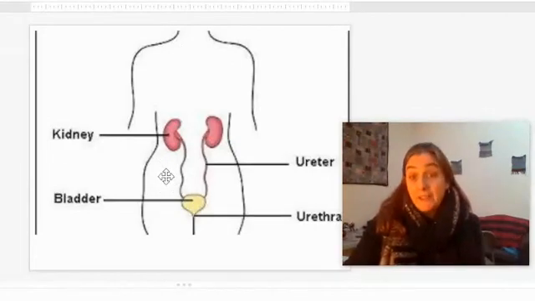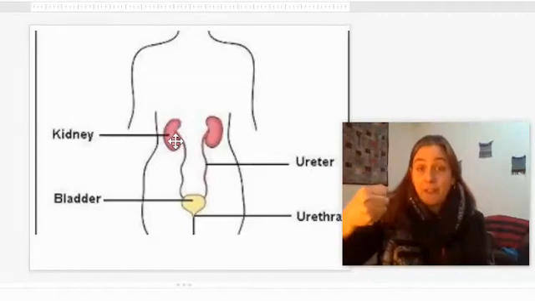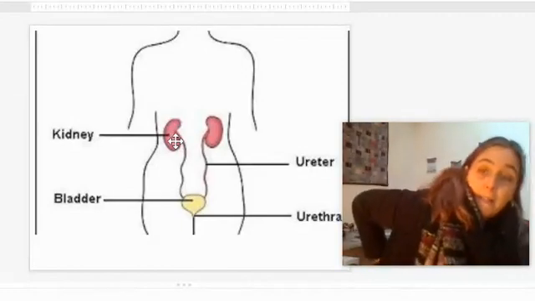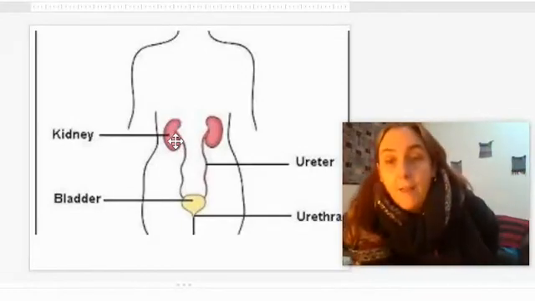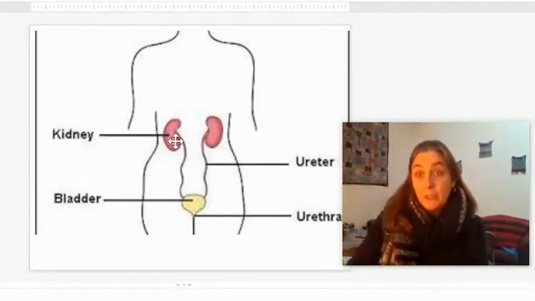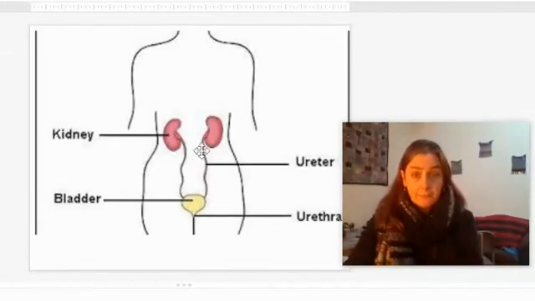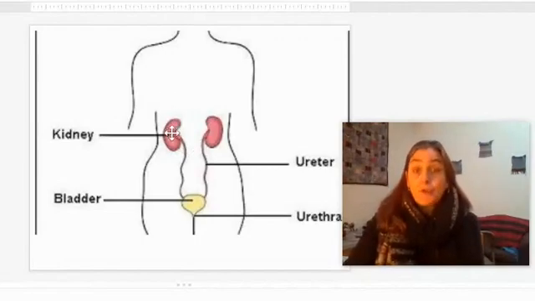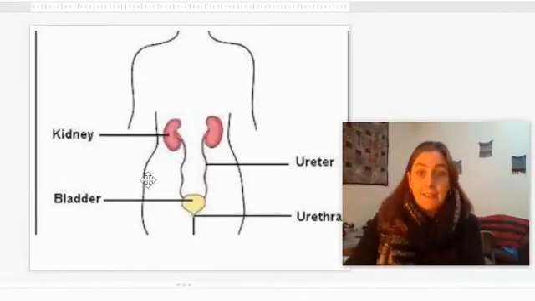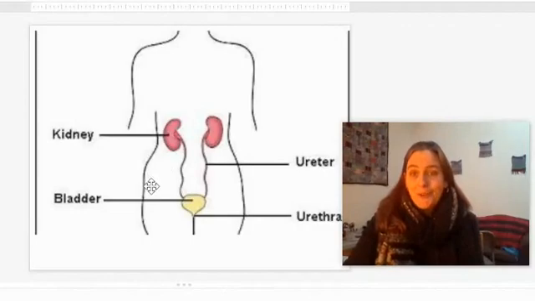And one of the places it goes is to the kidneys. And the kidneys are about the size of your fist and they're at the back of your body. So they're not in the front, they're laying on the back, just below your lungs, just below the bottom of the rib cage. And the blood flows in there and drops off the wastes, and then the blood leaves all cleaned. So the kidneys are really, really important.